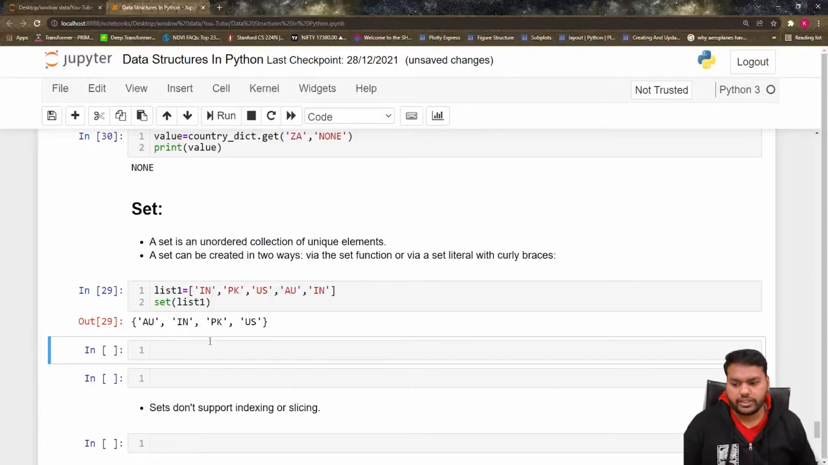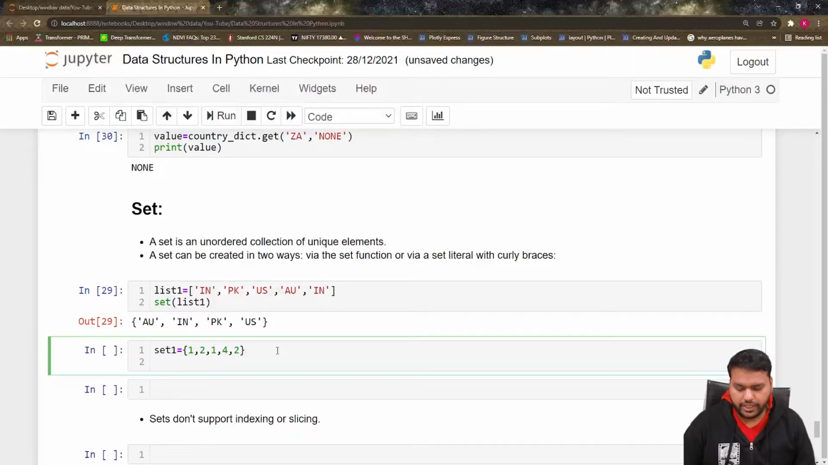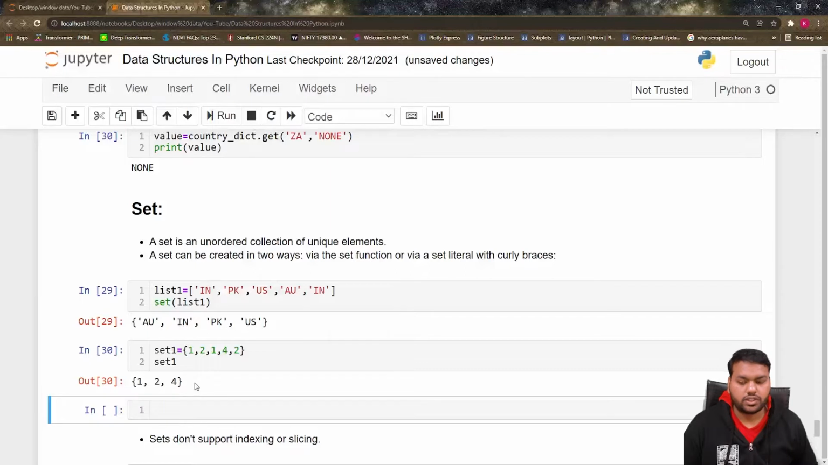Suppose I want to define a set directly. How do we define set one? You put the curly braces and define the integers. Suppose I define 1, 2, 1, 3, 4, 2, but it should give me unique elements. So when I print set 1, it should give me 1, 2, 3, 4. So this is the way we can define a set in Python.